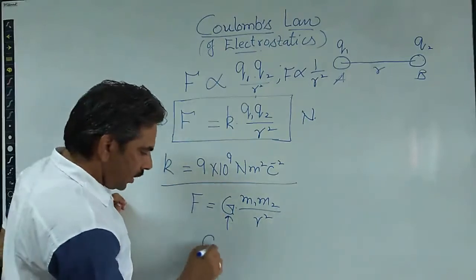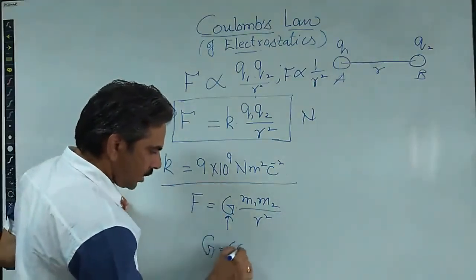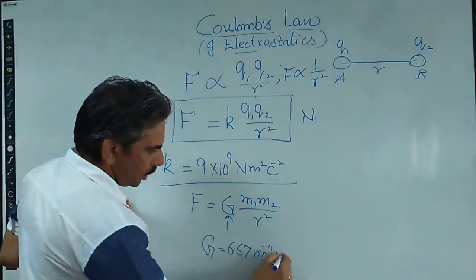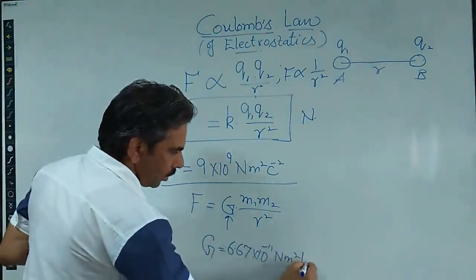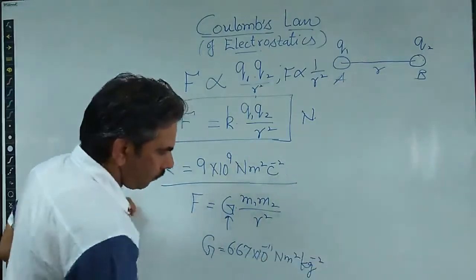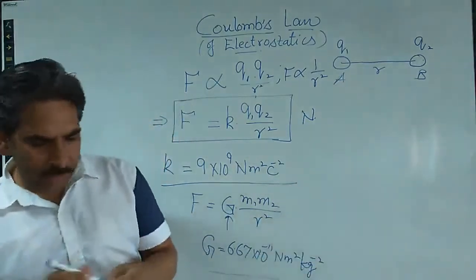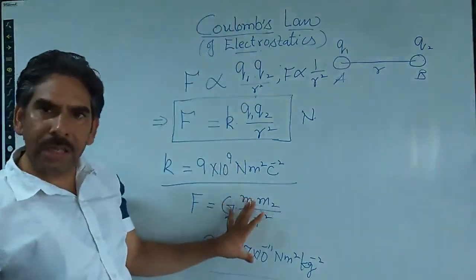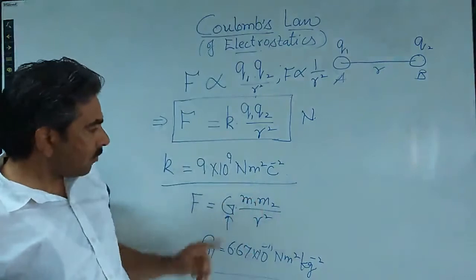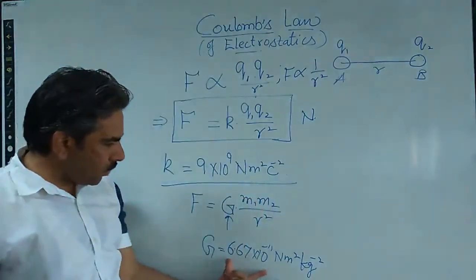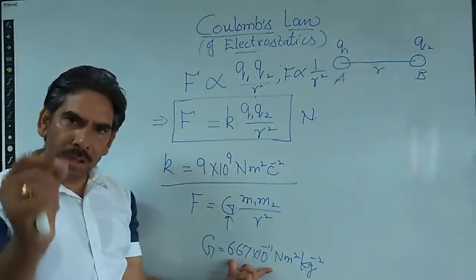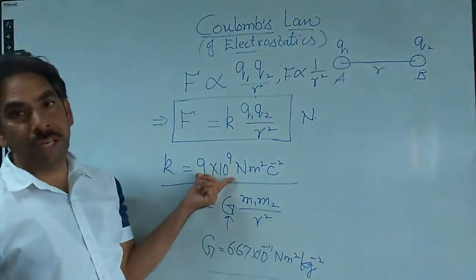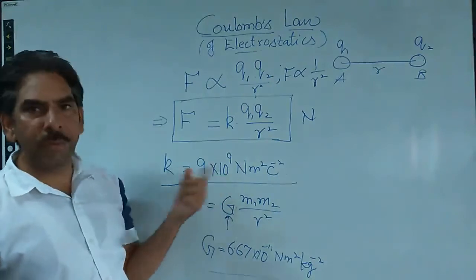The value of G is 6.67 into 10 to the power minus 11 Newton meter square per kilogram square. So if we compare the constants, in gravitation the constant is very small in numerical value, and in electrostatics it is very large. That is the point of importance here.